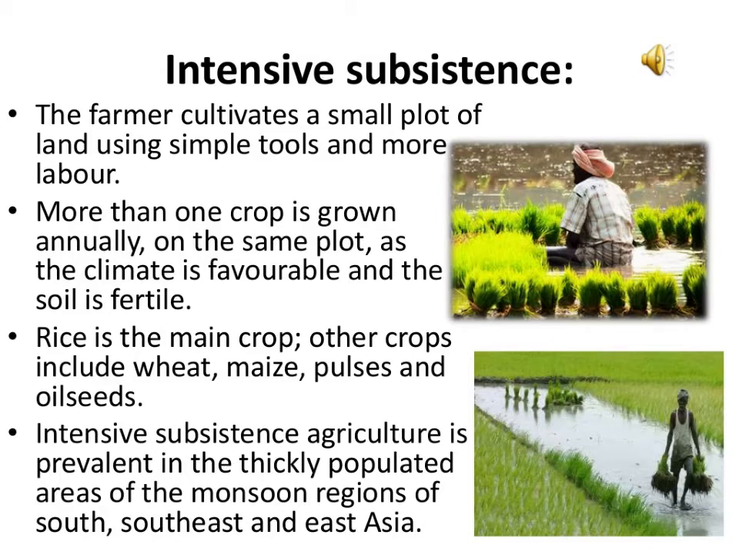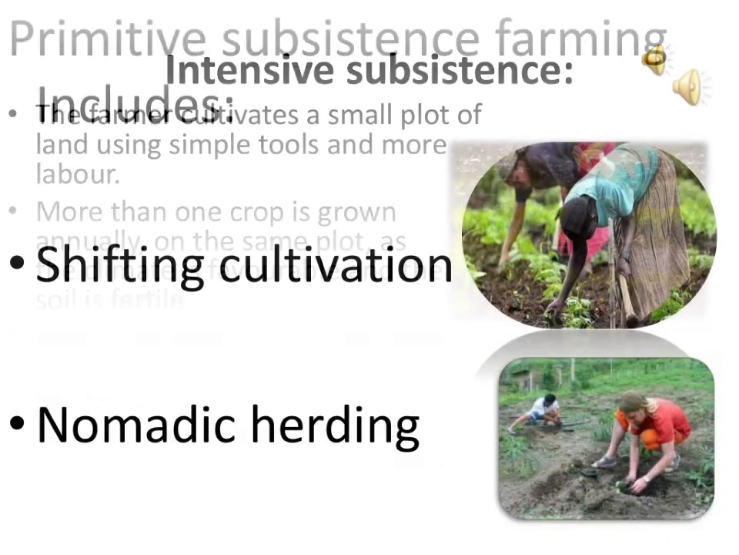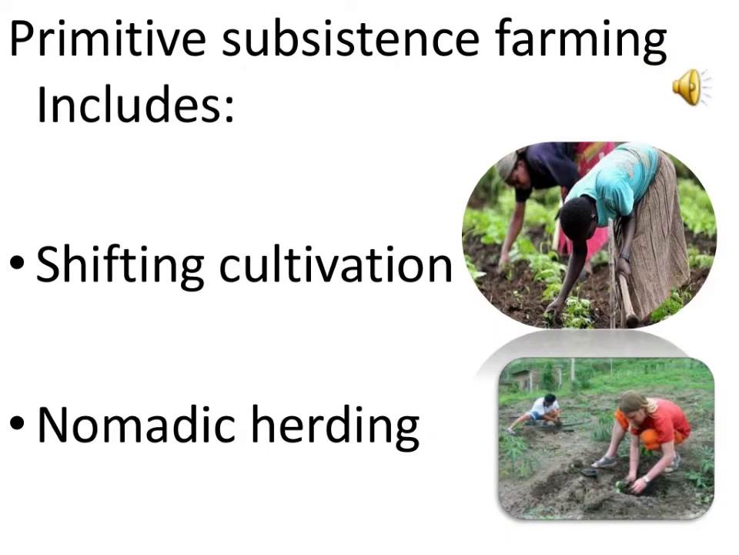This type of farming is practiced only in the monsoon region of India. Shifting cultivation and nomadic herding are the examples of primitive subsistence farming.